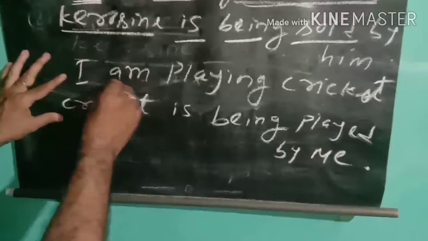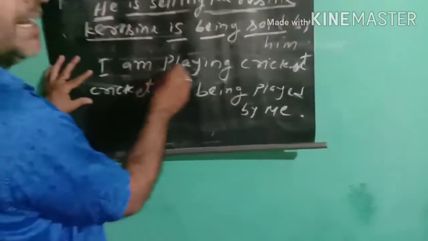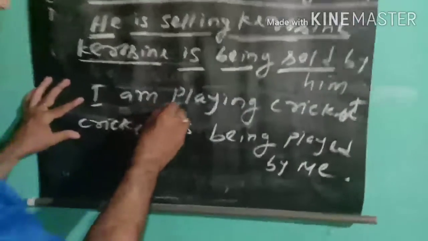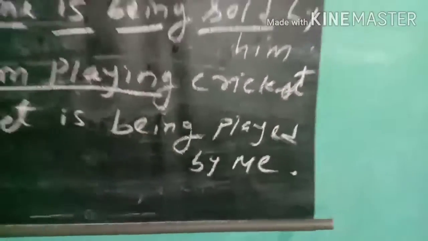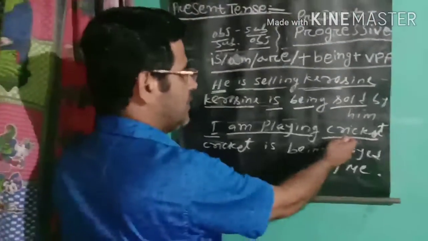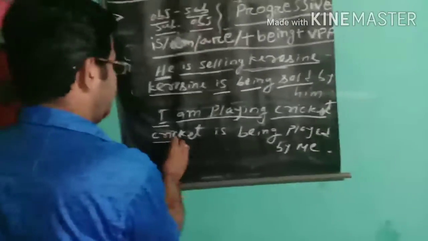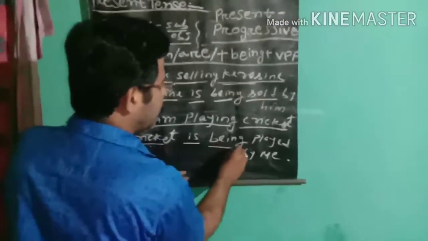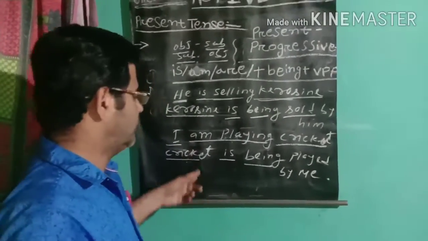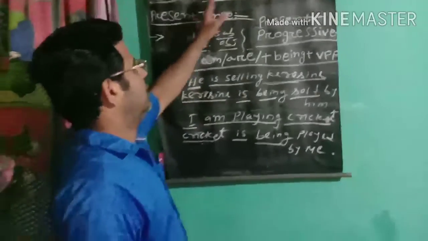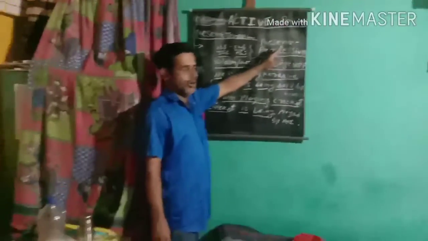Another example: I am playing cricket. It is the active voice. I is the subject, am playing the verb, cricket the object. Now the object cricket becomes the subject: cricket is being played by me. This is the passive voice. Now present progressive is completed.